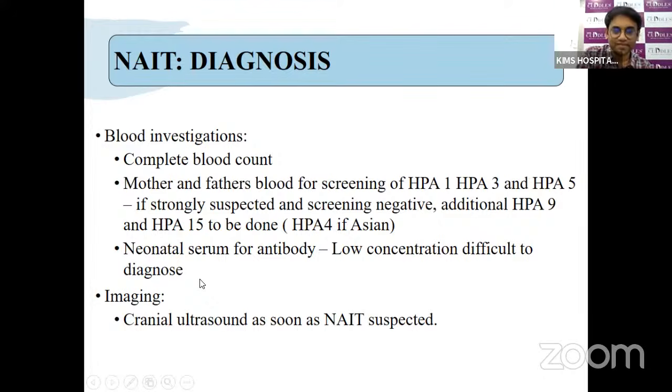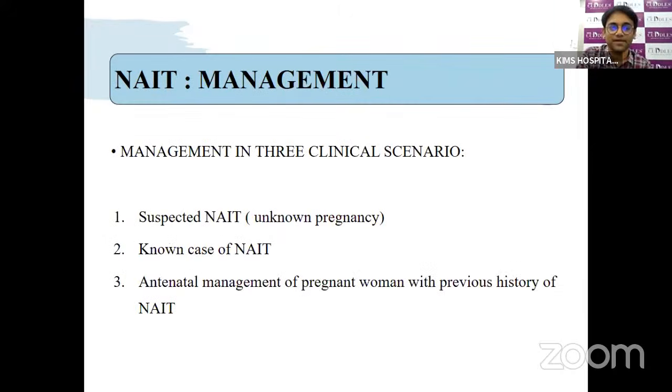We can even look for the HPA-1A antibodies in the neonatal serum, but the antibody level will be low, and false negative reports can happen. It's always better to test the mother's and father's blood serum for the human platelet antigens. And any baby suspected of NATE needs an ultrasound cranium immediately to diagnose an intraparenchymal bleed. And the management is different in different scenarios.